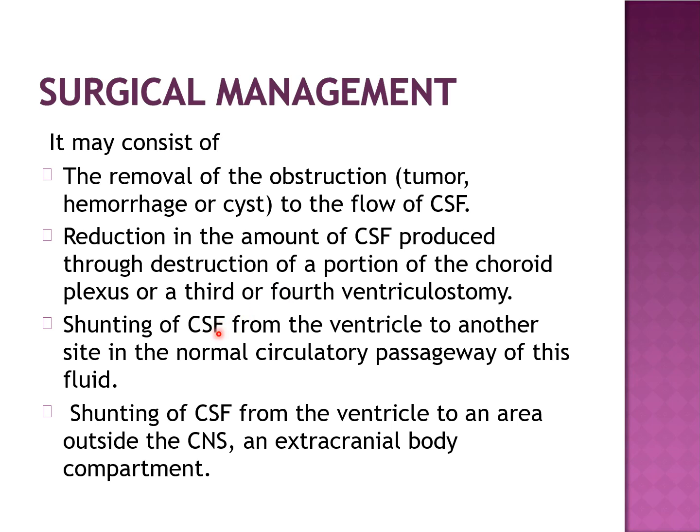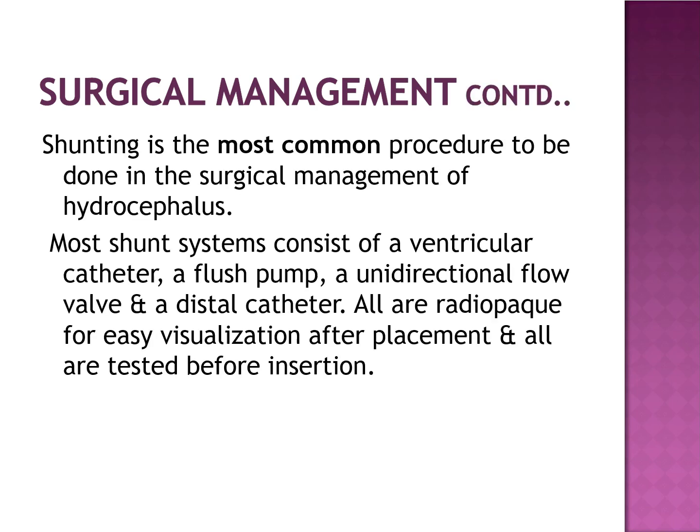It includes intracranial shunting and extracranial shunting. Intracranial shunting is from one ventricle to another part of the ventricular system. Extracranial shunting is from the ventricle to an area outside the CNS, that is, to an extracranial body compartment. Shunting is the most common procedure. The shunt system consists of a ventricular catheter, a flush pump, a unidirectional valve, and a distal catheter. All are radiopaque for easy visualization after placement.